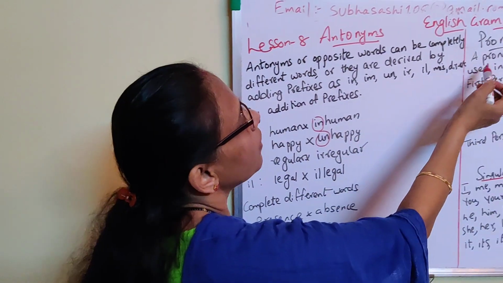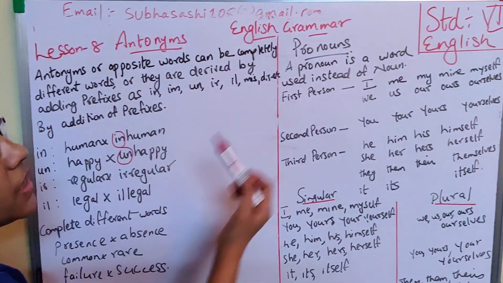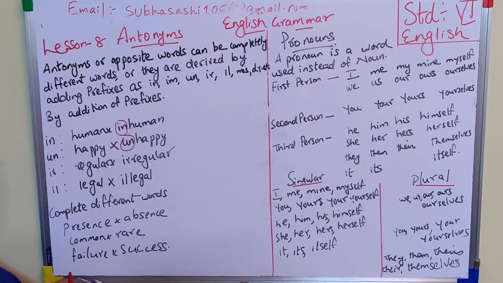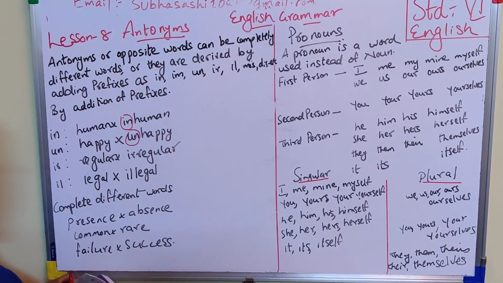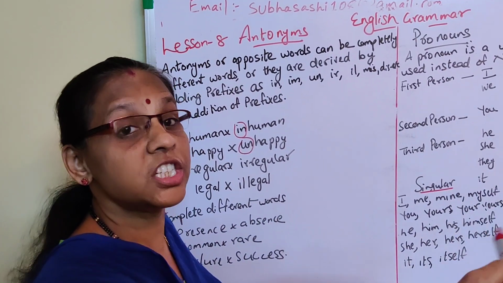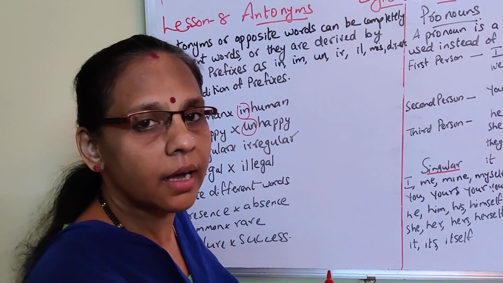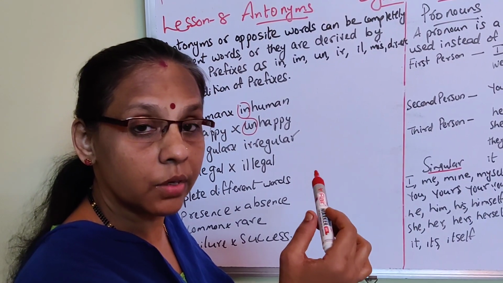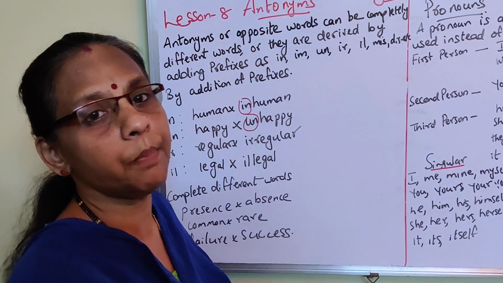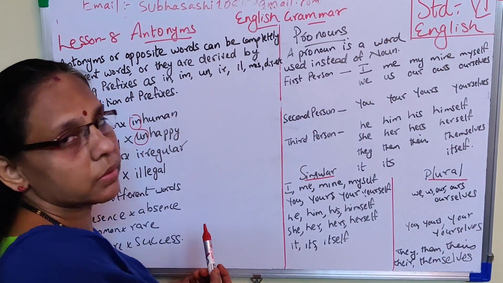Now, pronoun. What is a pronoun? A pronoun is a word used instead of a noun. Noun will be there. Again, Geeta is a beautiful girl. She sings beautifully. Again, I didn't use Geeta; instead of Geeta, I used she. So that's a pronoun. Understood? So a pronoun is a word used instead of a noun.